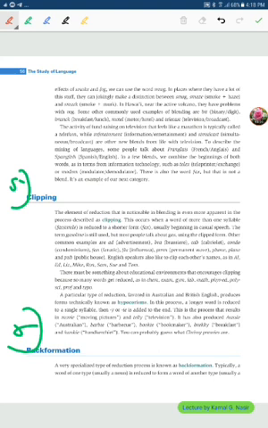Some other commonly used examples of blending are bit, from binary and digit, bit; breakfast and lunch, brunch; and motel, from motor and hotel, motel, you see, mo from the first word and tel from the second word, and so on and so forth.